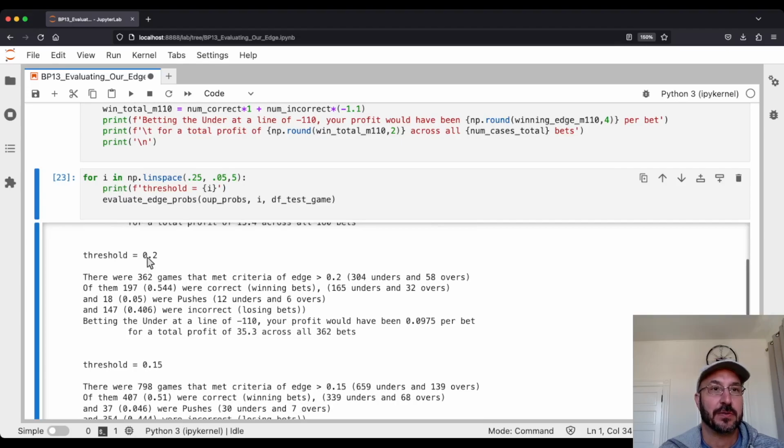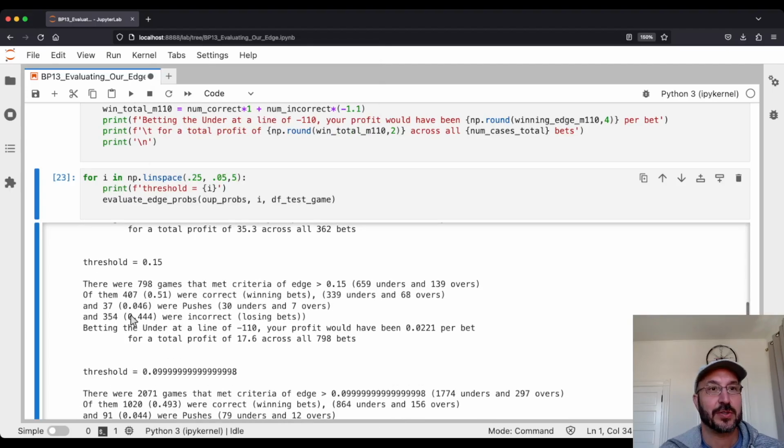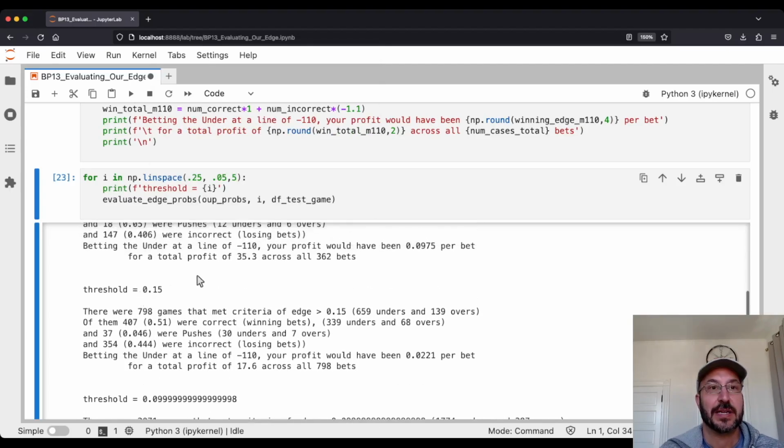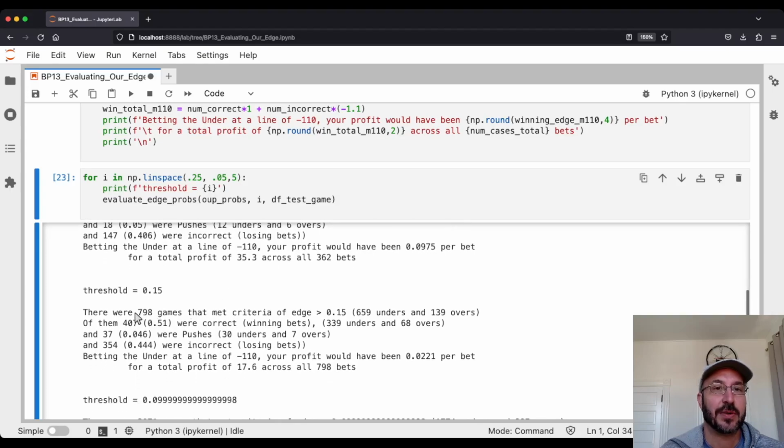If we go to a threshold of 0.2, we've now got 197 wins versus 147 losses, the rest pushes. If we lower the threshold again, just to reiterate, we get a total profit of 35.3 here, so that's getting to be pretty significant. We lower the threshold more.